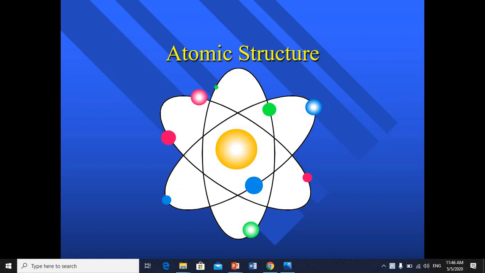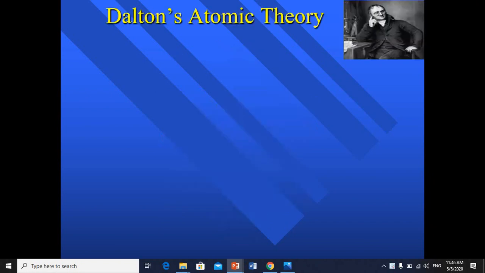We are going to continue the second lesson, which is the atomic structure. Before, we talked about atoms and how atoms are the building units of all matter. Today we are going to take it more deeply. The first one we are going to talk about is Dalton, a scientist who made a theory about the atom, the atomic theory.